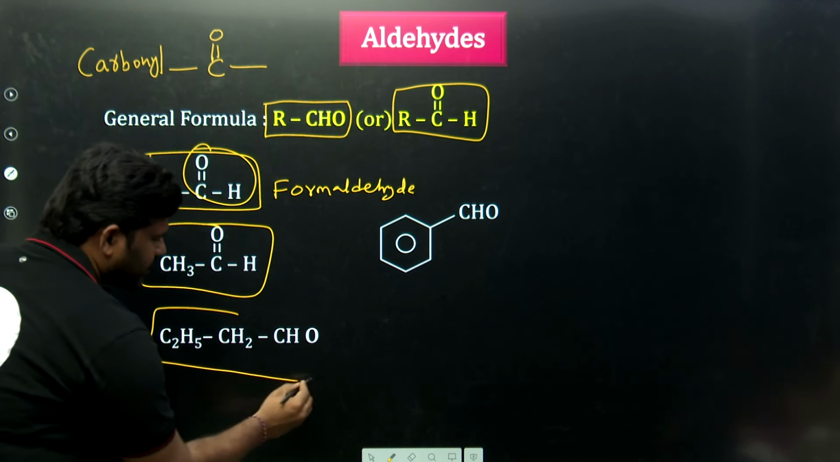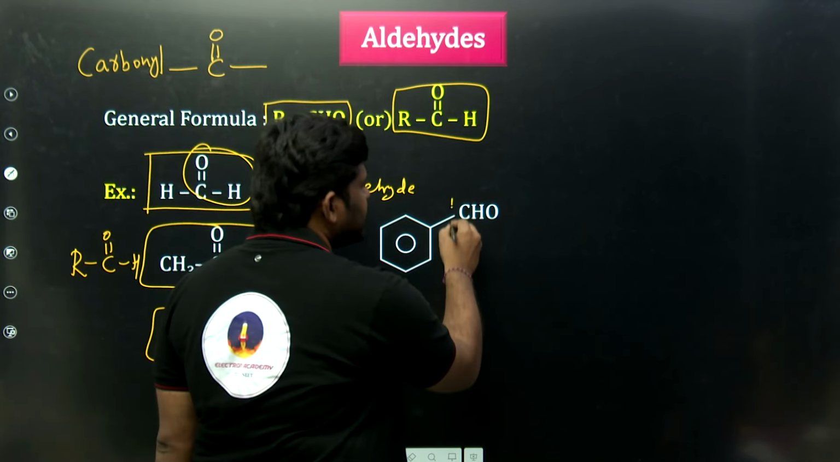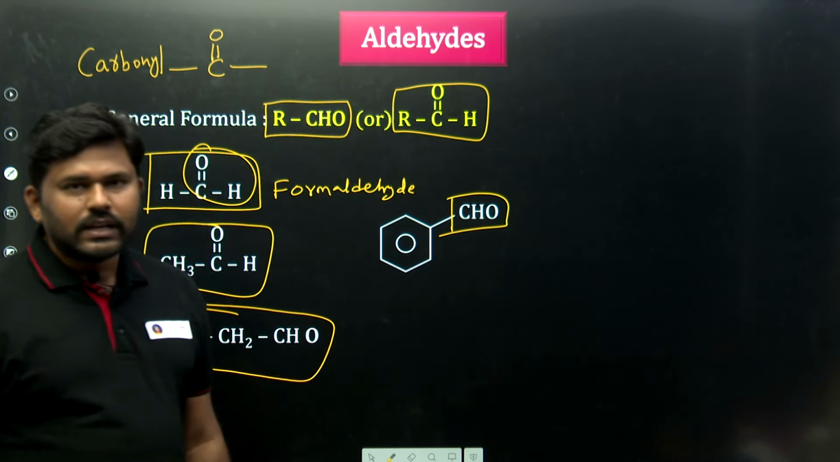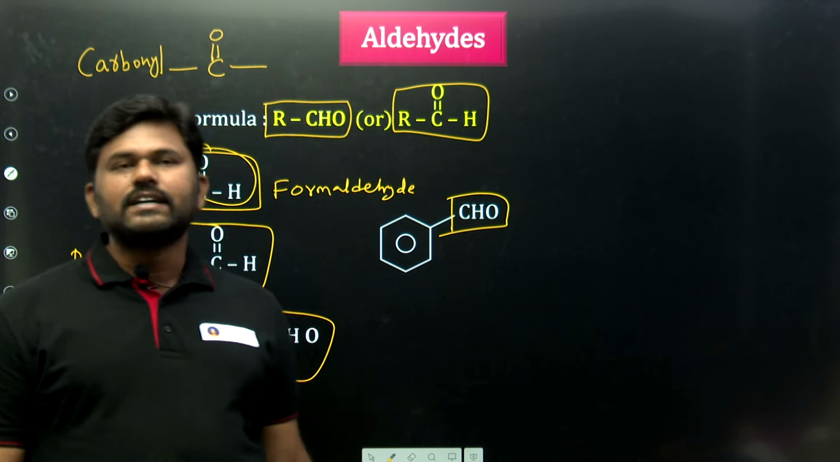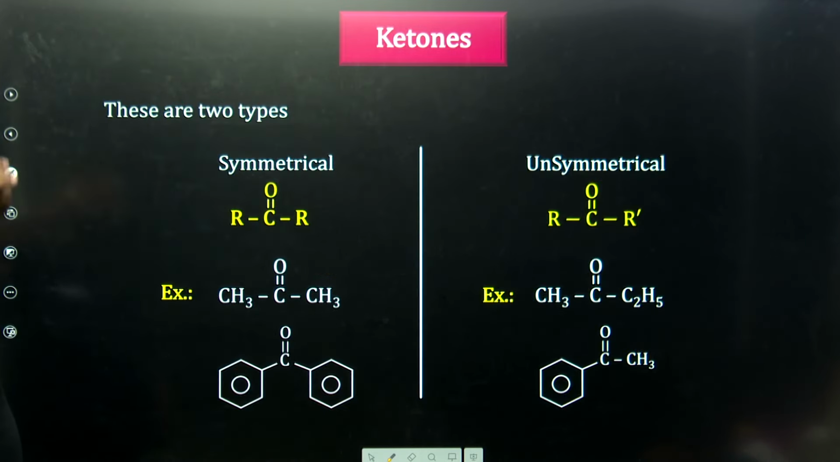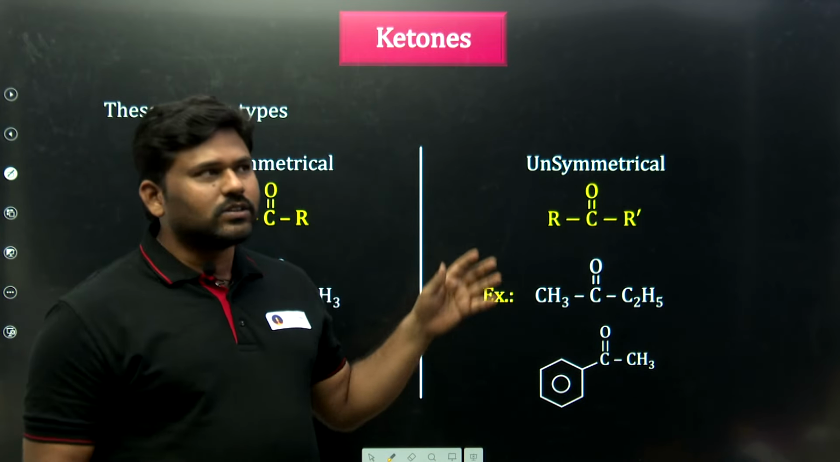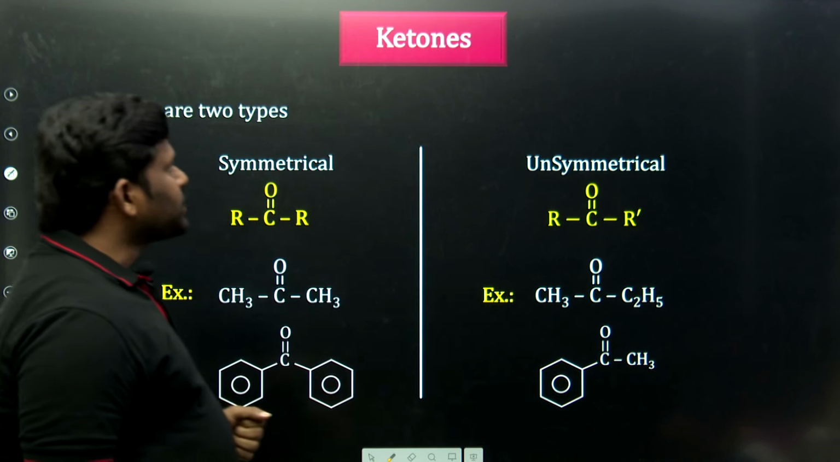Same, C2H5CH2CHO is also an aldehyde. A benzene group attached to CHO is also an example of aldehydes. So aldehydes majorly have the CHO group or C double bond OH group. Next, in carbonyl compounds I said two, aldehydes and ketones. Now we discuss the ketones.